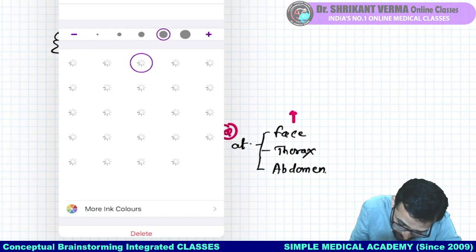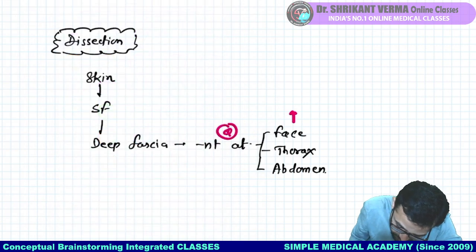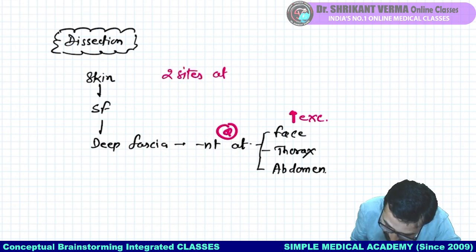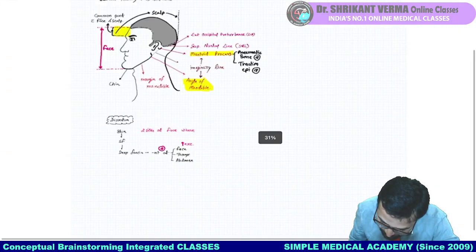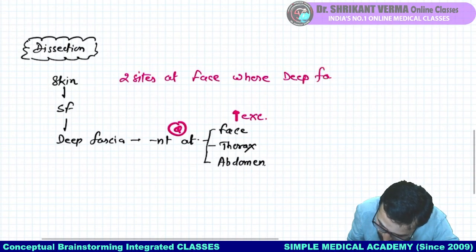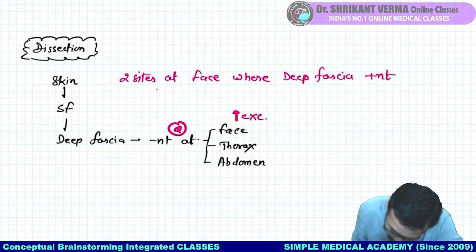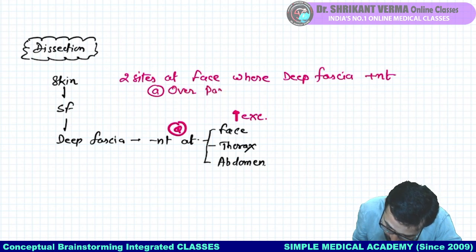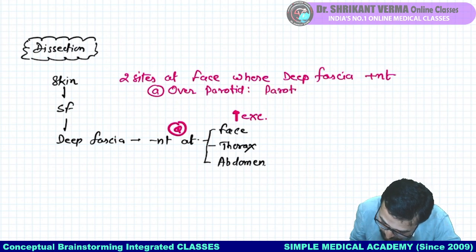Again MCQ, yes, exception: 2 sites at face where deep fascia is present. Remember, first is over the parotid, that is our parotido.